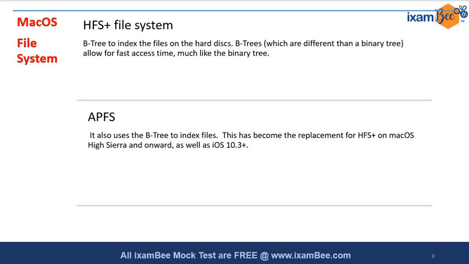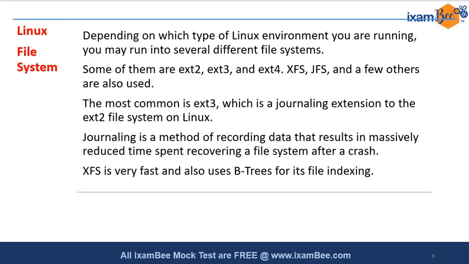We discussed B-trees in DBMS. These are the things related to B-trees, which allow fast access, and in order they look similar to a binary tree, but in accessibility they are different. Now coming to APFS, it is actually using B-trees to index files, and it is the replacement of the HFS Plus system on the Mac operating system. On iOS 10.3 and the versions that succeeded 10.3, this particular file system has been adopted.